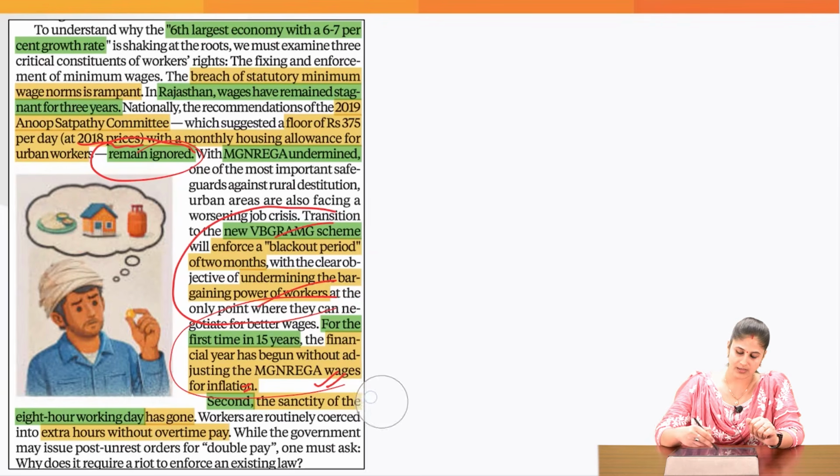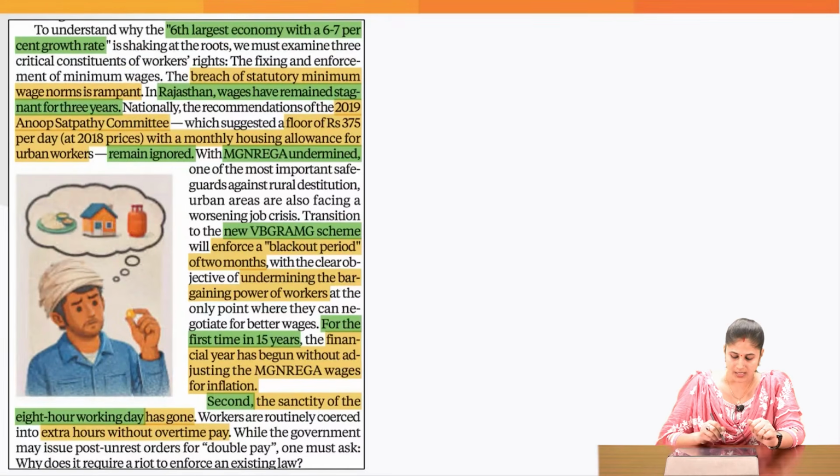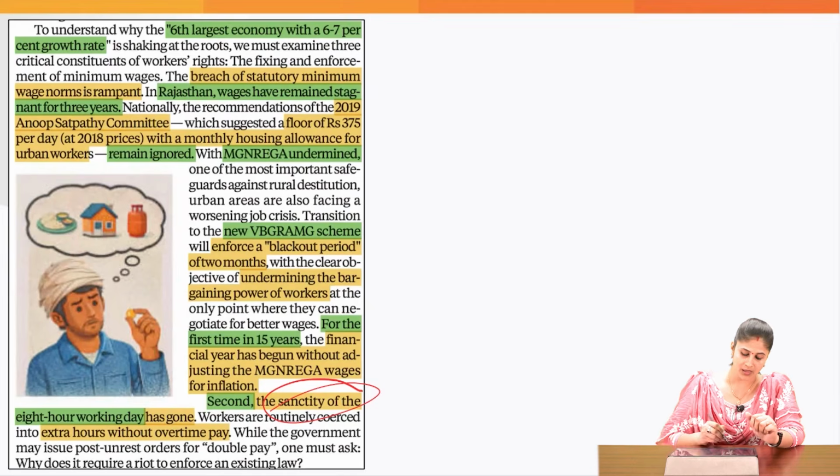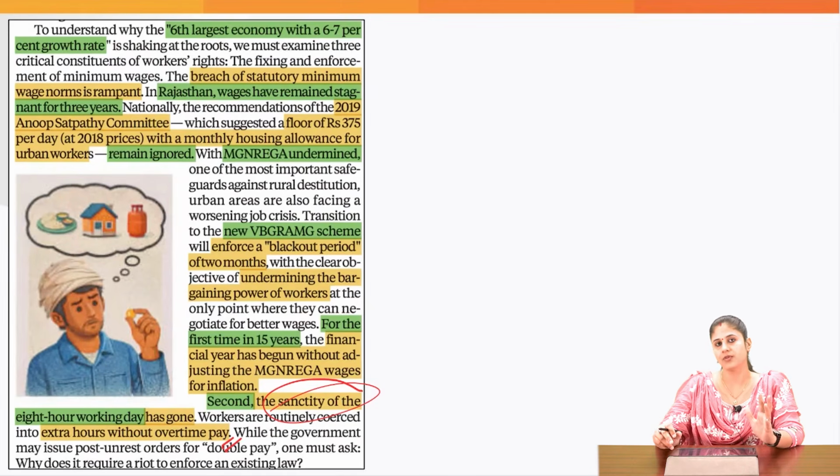Second problem is the 8 hours working day. This is not effectively implemented. Corporate houses are forcing the workers to work beyond this 8 hours. You must have heard about the hustle culture, wherein people are forced to meet unreasonable targets, and this is common in the sales department. So hustle culture is on the rise. People are being forced to work beyond 8 hours, and this is something that we are witnessing in Silicon Valley also. And the worst part is, workers are made to work beyond their working hours, but for that they are not paid overtime wages also.